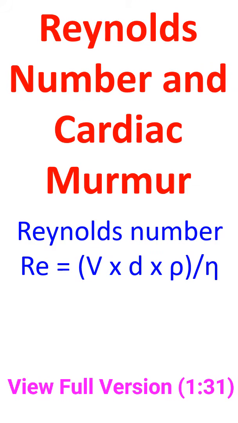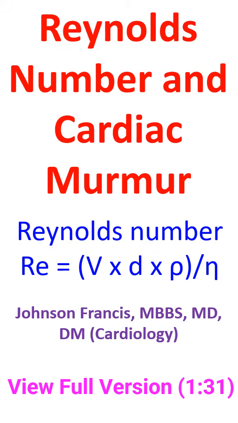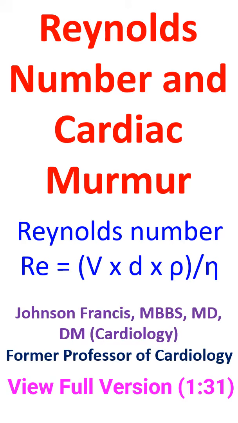Reynolds number Re is equal to V into D into rho by eta. V is equal to velocity of bloodstream, D is equal to diameter of the vessel, rho is equal to density of blood, eta is equal to viscosity of blood. When the number is above 2000, flow becomes turbulent.